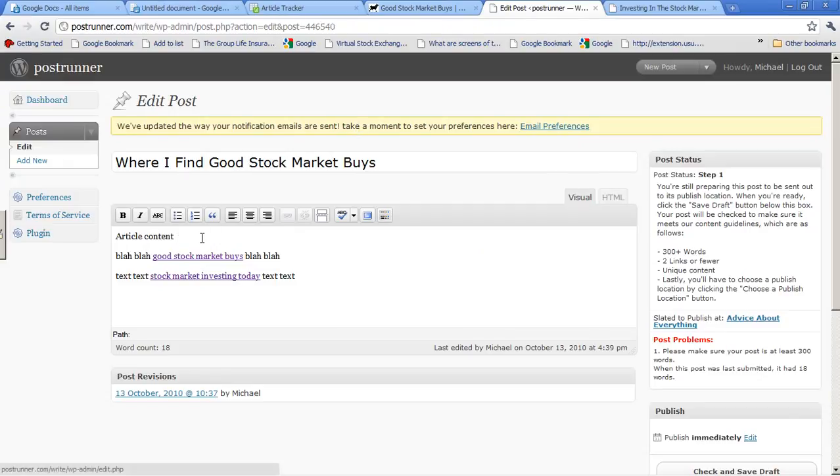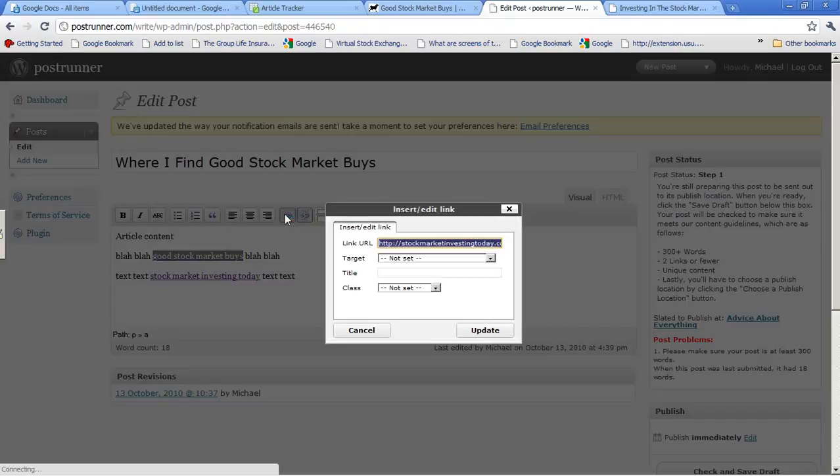And then you write your article out, and then you can see here that I've linked my anchor text, and you do that by selecting it and clicking the hyperlink. You can see it's already in there. Now, one thing you want to be careful of is the http:// is already in there. So when you copy and paste the link, it's easy to get that in there twice and then the link won't work. You've got to make sure that the link works in order to do this. So be very careful when you put that link URL.